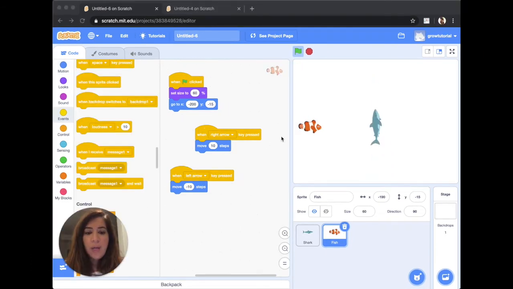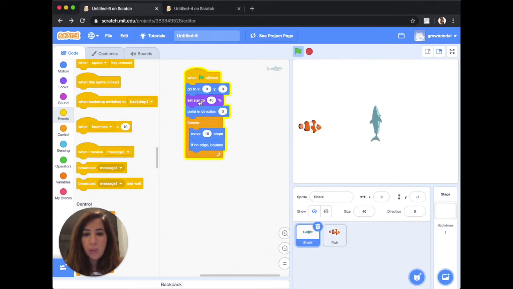All right, so now what we want to do is code this shark and tell it that when it touches this fish, the game is over. So we need to go to the shark code, which we can see when we click on the shark here. Another hint is when you see the shark image in the back here, that means you're coding that specific character. Since he's moving up and down forever, I also need him to be checking the whole time that if he touches the fish, then the game is over.